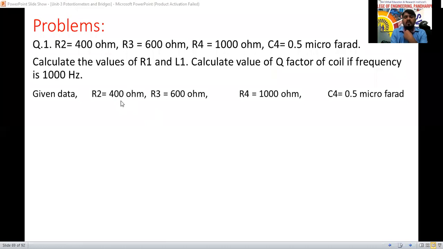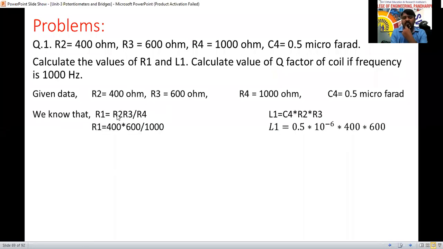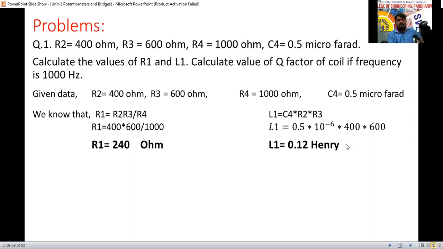See here, R1, R2, R3, R4 he has given. The R1 formula is very simple. That is R1 equal to R2 R3 divided by R4 here. So R2 equal to 400 you substitute, R3 equal to 600 you substitute, divided by 1000. And here L1 equal to R2 R3 into C4, C4 is 0.5 into 10 to the power of minus 6, into R2 equal to 400, R3 equal to 600 here. So by substituting these values, R1 is 240 ohm, correct, and L1 is 0.12 Henry. It is the correct answer.